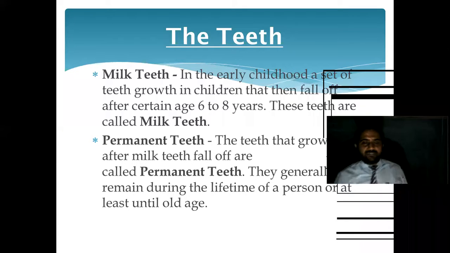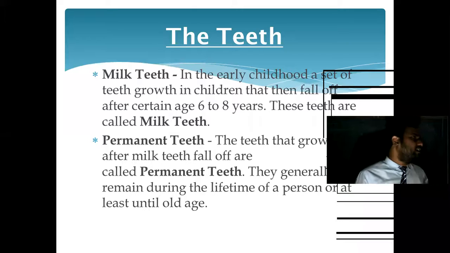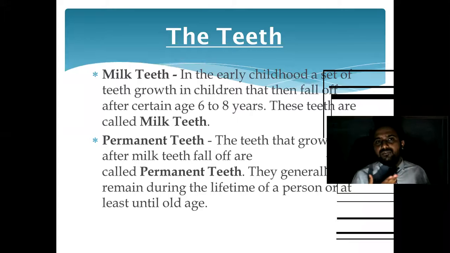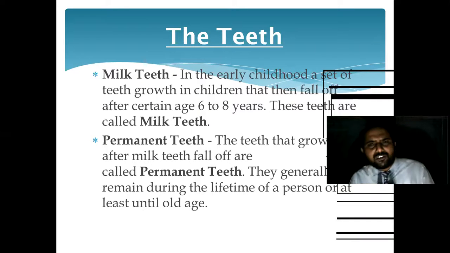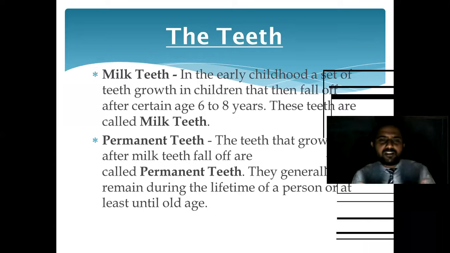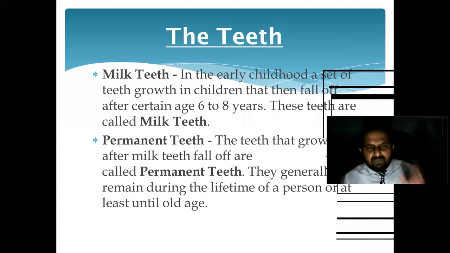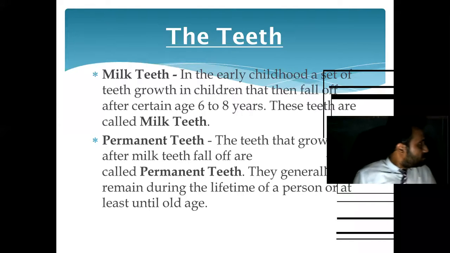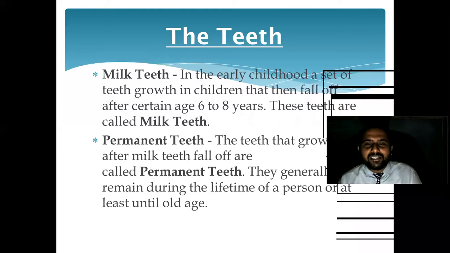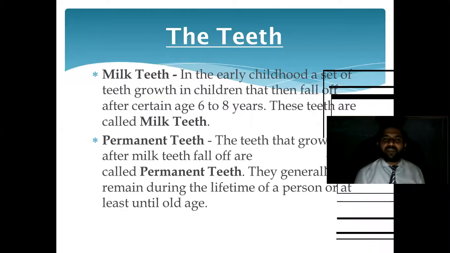They fall after a certain age, for example, after the age of 6 to 8, when the child is in the first or second standard. आपके बारे में भी आपने देखा होगा. Or just see your brother, sister, or small children in the school. We can see that their teeth fall off. Teeth गिरना start हो जाता है. These are called milk teeth, or we can call them temporary teeth.